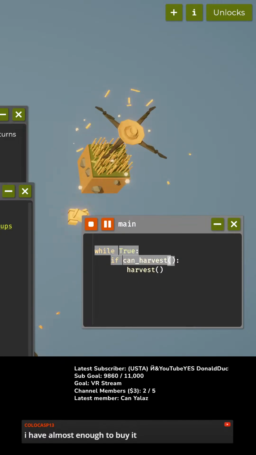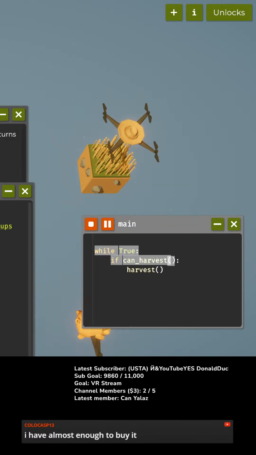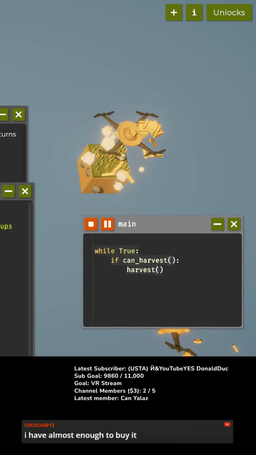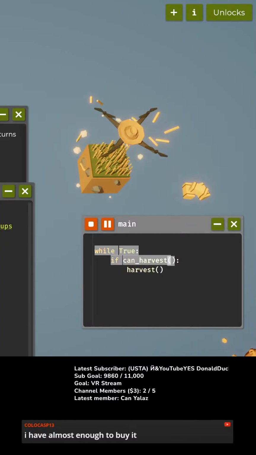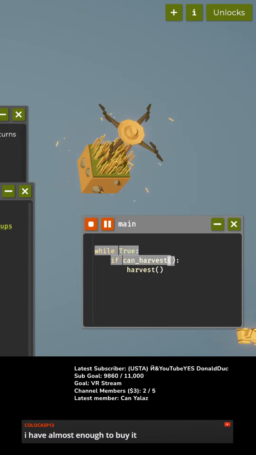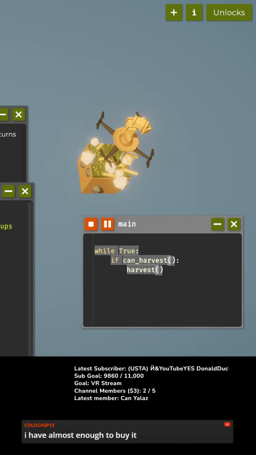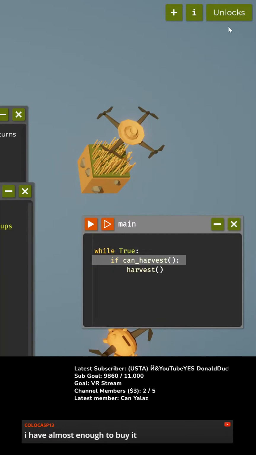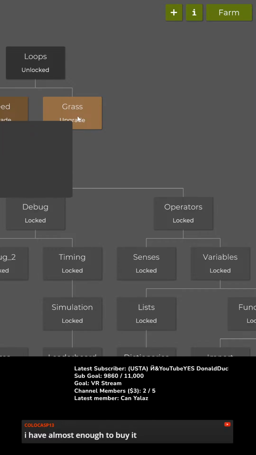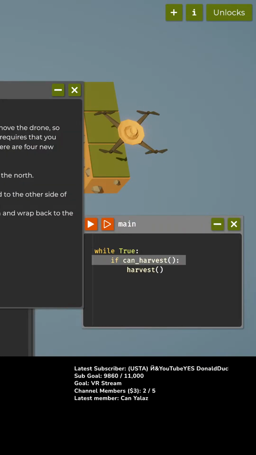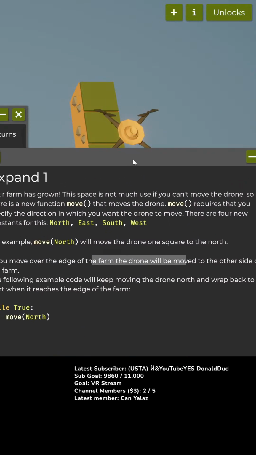Well, okay. I should probably start getting a little farther in the game, a little faster here. So, while I was giving that away, look at that. Now we have 300 money. Let's unlock some stuff. We're gonna unlock a grass upgrade. Oh, you can do this multiple times. Okay, now it gets to 450. But I think first we'll expand our farm and unlock some movement.